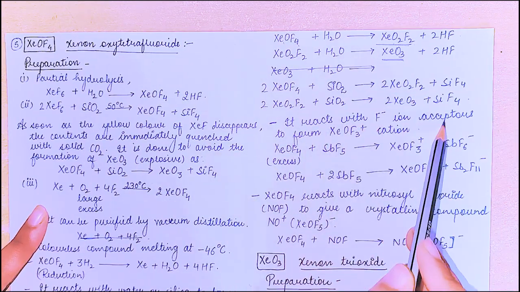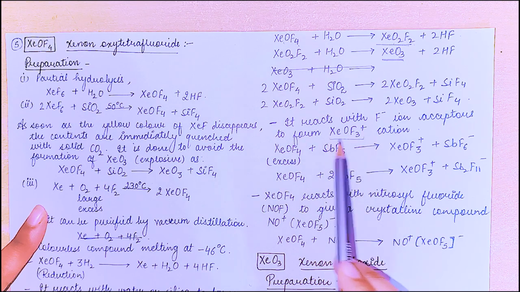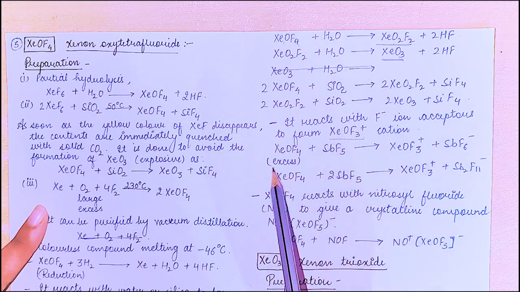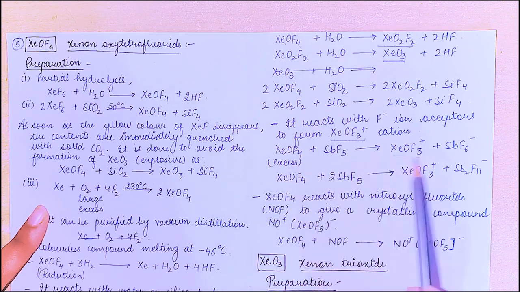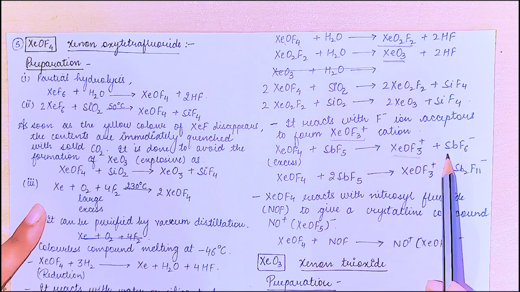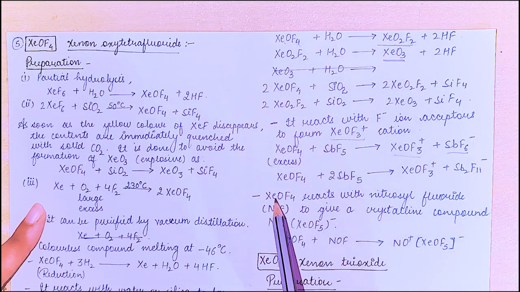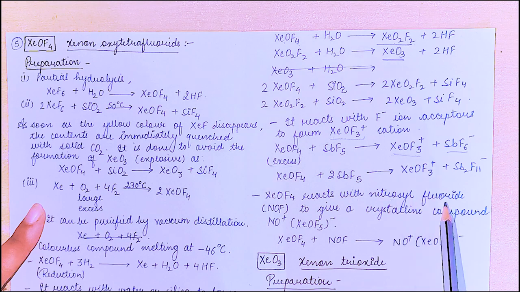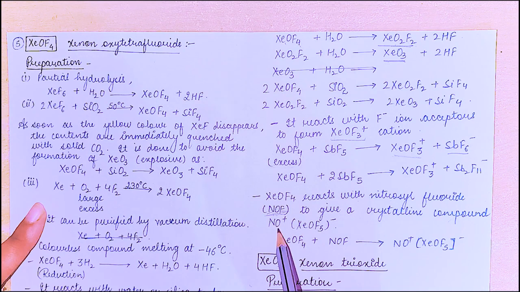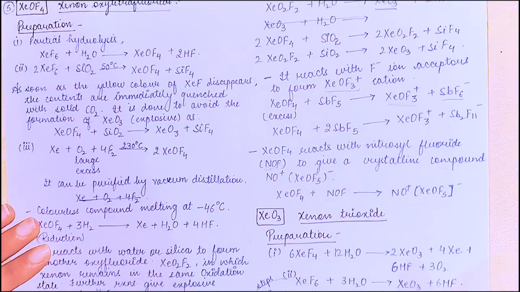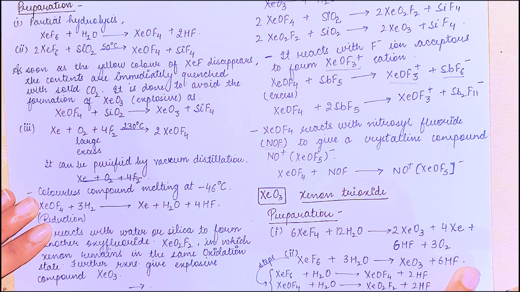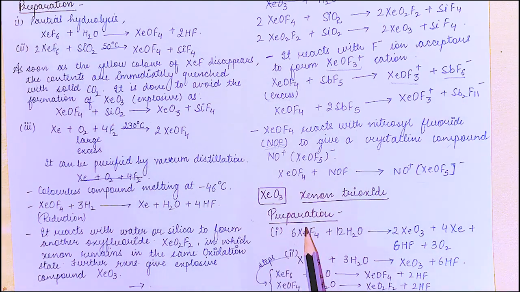It reacts with fluoride ion acceptors to form the XeOF3 positive cation. Right? On addition of excess XeOF4 plus SbF5, we get XeOF3 positive plus SbF6 negative. XeOF4 reacts with nitrosyl fluoride NOF to give the crystalline compound NO positive XeOF5 negative. So this is the reaction. The next compound is xenon trioxide. Let's see the preparation.